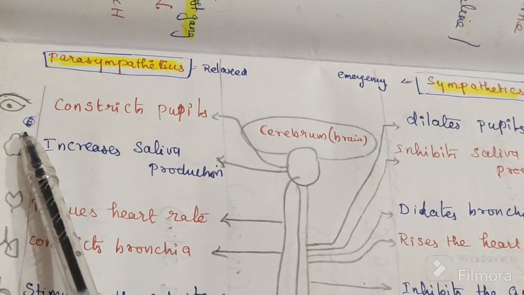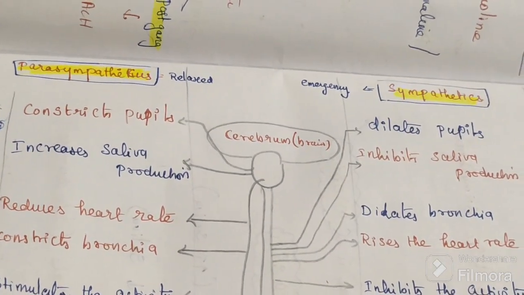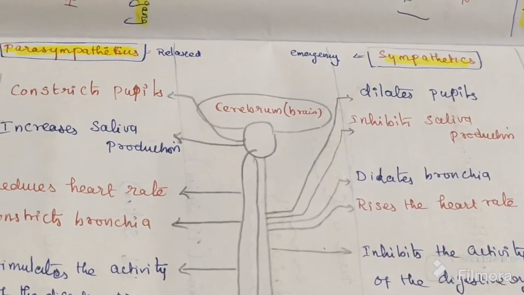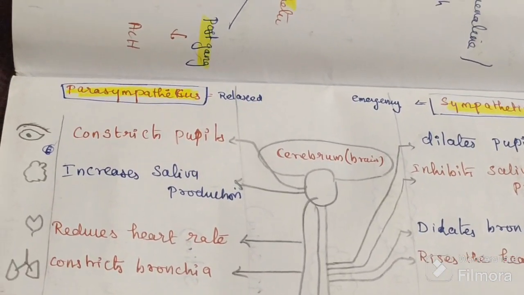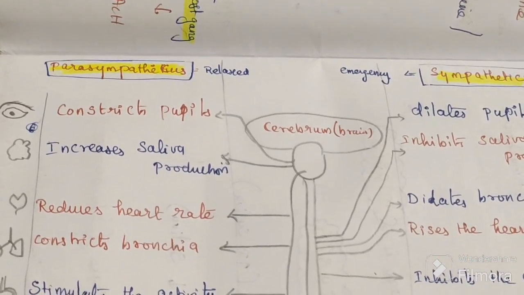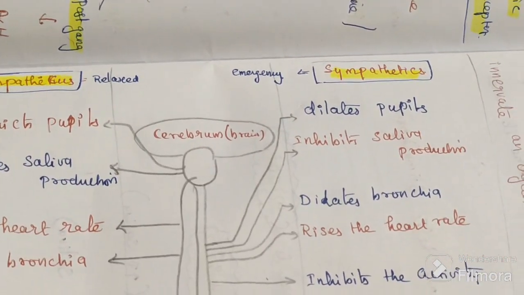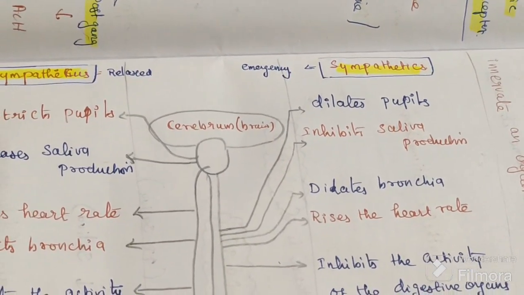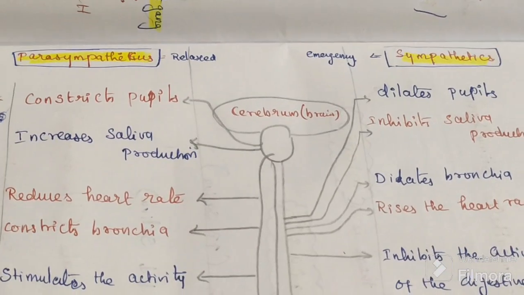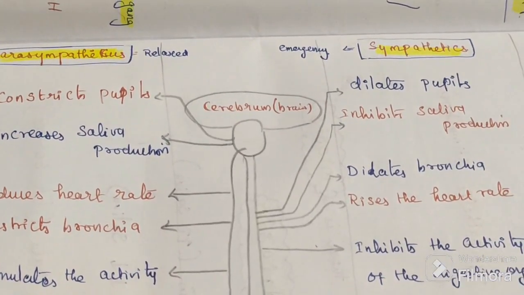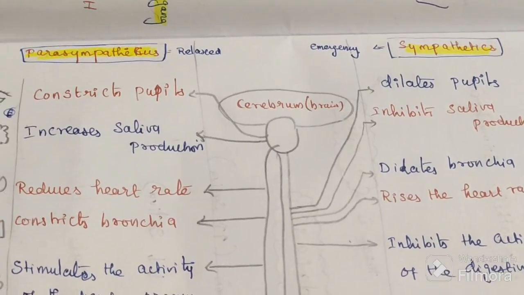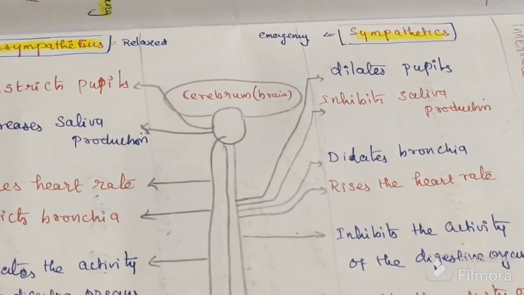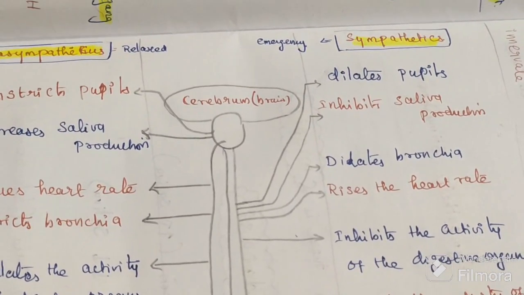I want to run everywhere. So here mydriasis. So miosis and mydriasis. In parasympathetic there is miosis, in sympathetic there is mydriasis. So in the eye we have both. Normal relaxed condition, miosis; emergency condition, mydriasis.